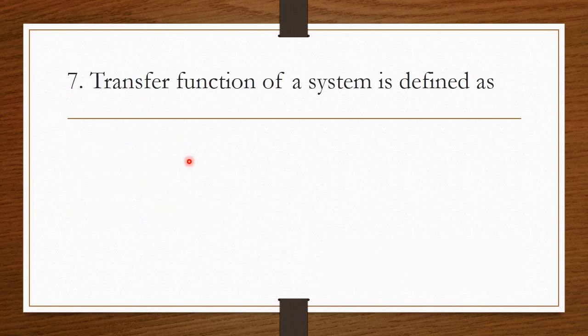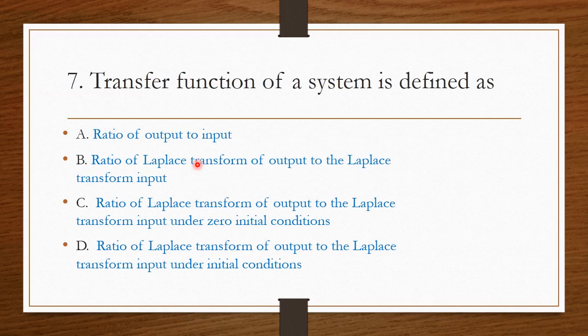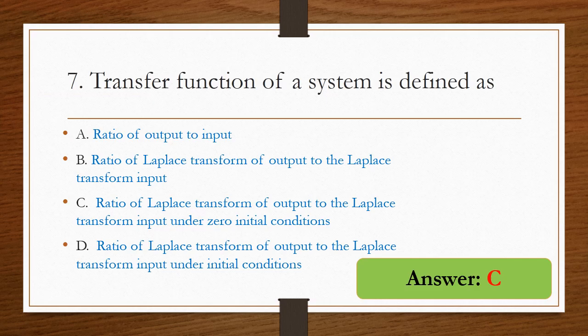Next question, transfer function of a system is defined as ratio of output to input, ratio of Laplace transform of output to the Laplace transform of input, ratio of Laplace transform of output to the Laplace transform of input under zero initial condition, then ratio of Laplace transform of output to the Laplace transform of input under initial condition. So always remember, for transfer function the Laplace transform of output to the Laplace transform of input under zero initial condition should be taken. Therefore option C is the right answer.